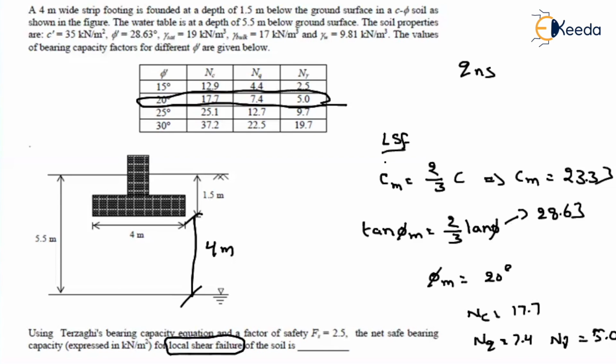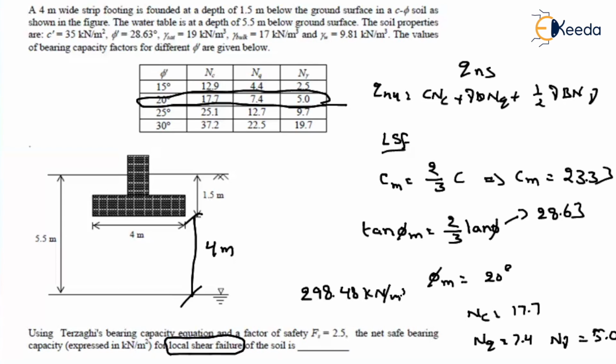So what will be the net ultimate capacity equation? That is nothing but c Nc plus gamma D (Nq minus 1) plus half into gamma into B into N gamma. We know all the values, substitute in this equation. Then if you multiply the proper values, you will get this value as around 298.48 kilonewton per meter square. And already we have solved such problems.